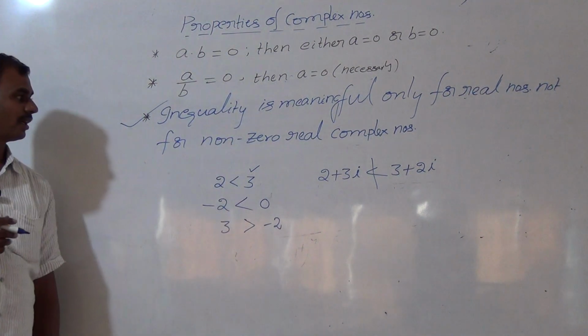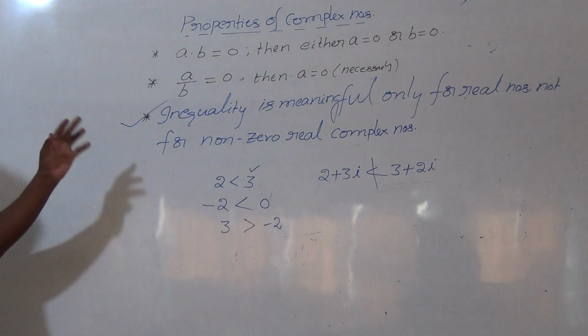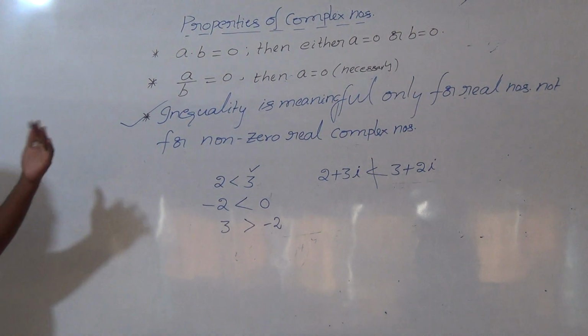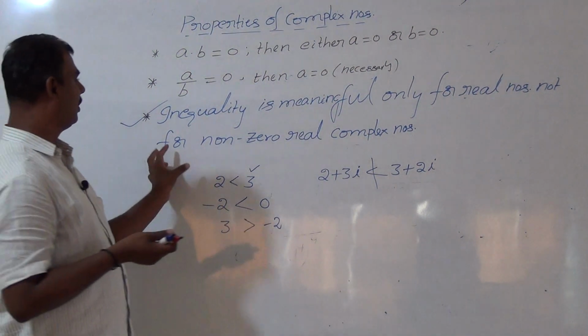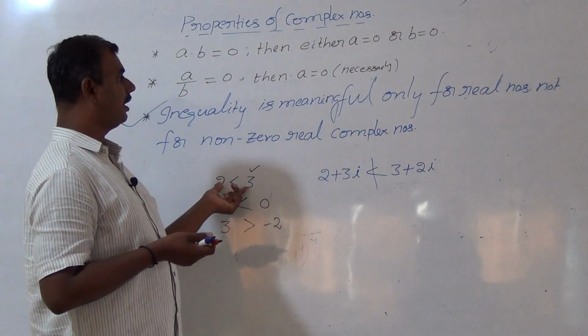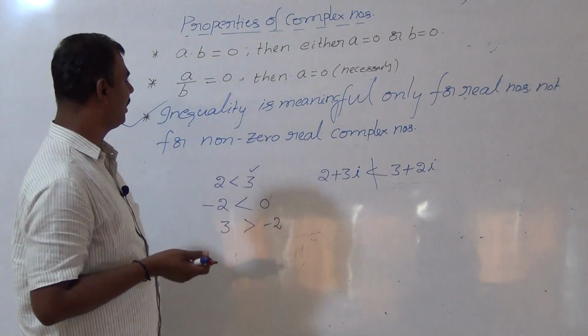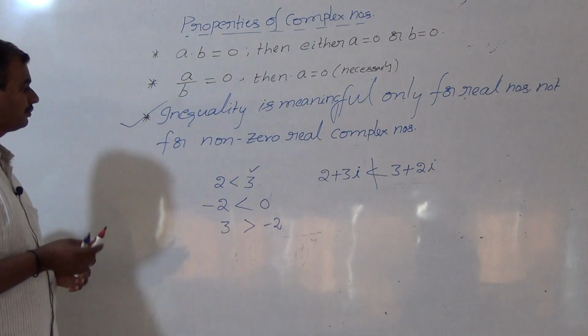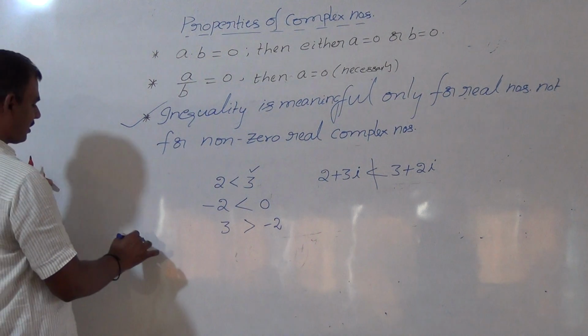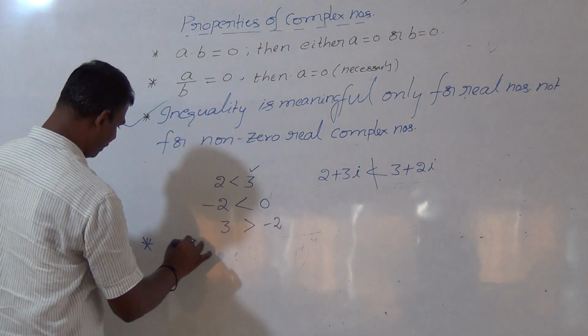So many people are asking, which of the following two numbers, among three numbers or between two numbers, which is the small number? Remember, inequality is meaningful only for real numbers, not for complex numbers. So it is a very, very important property. Now let us see one more property. It is also very important.